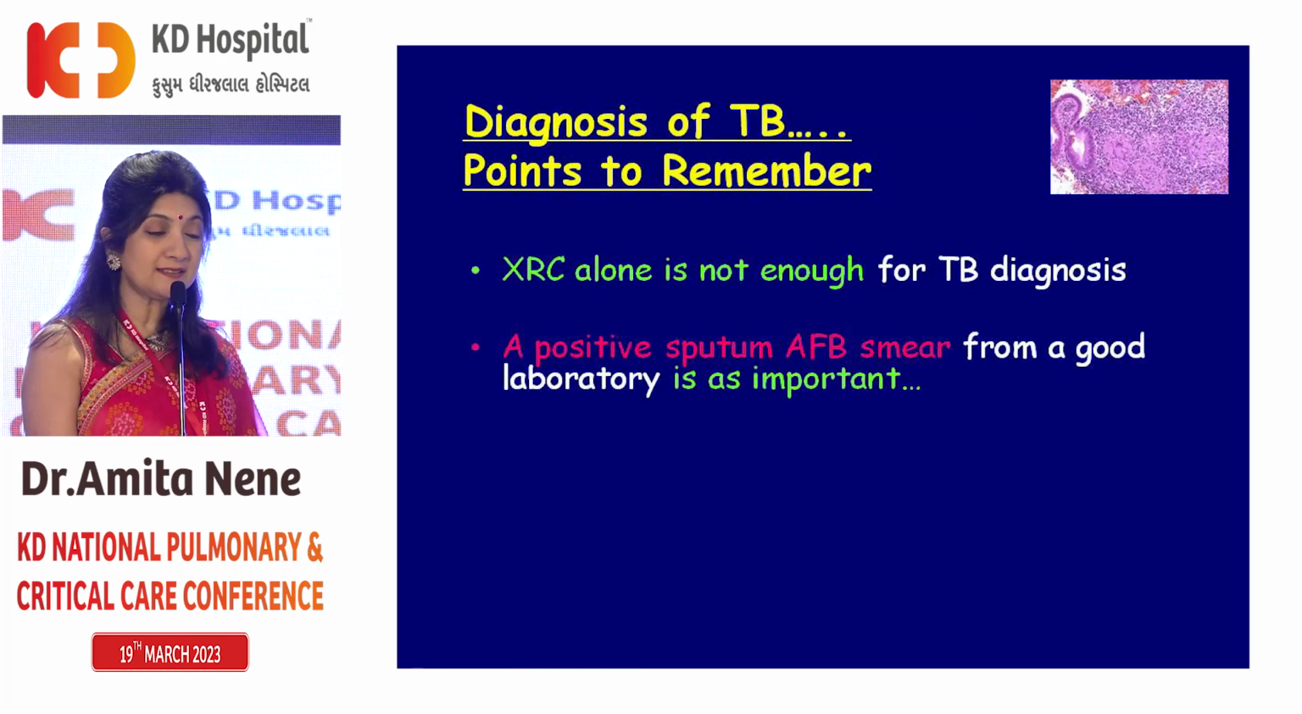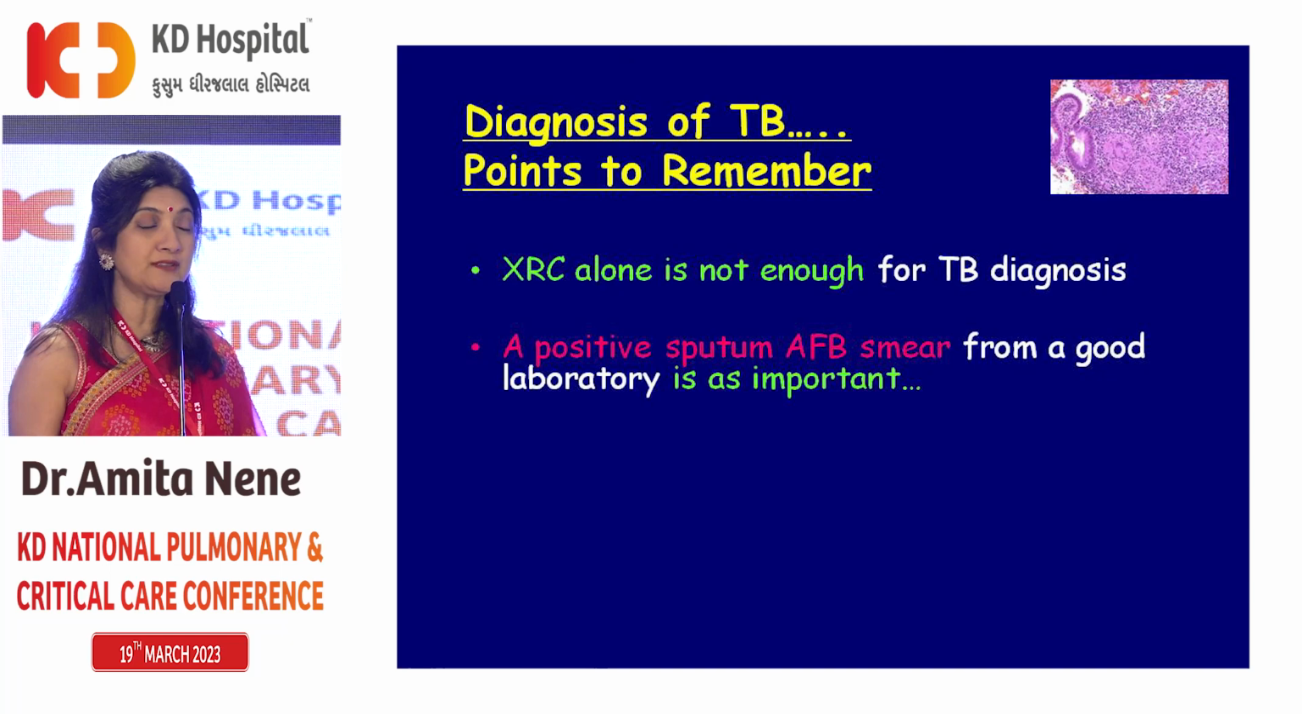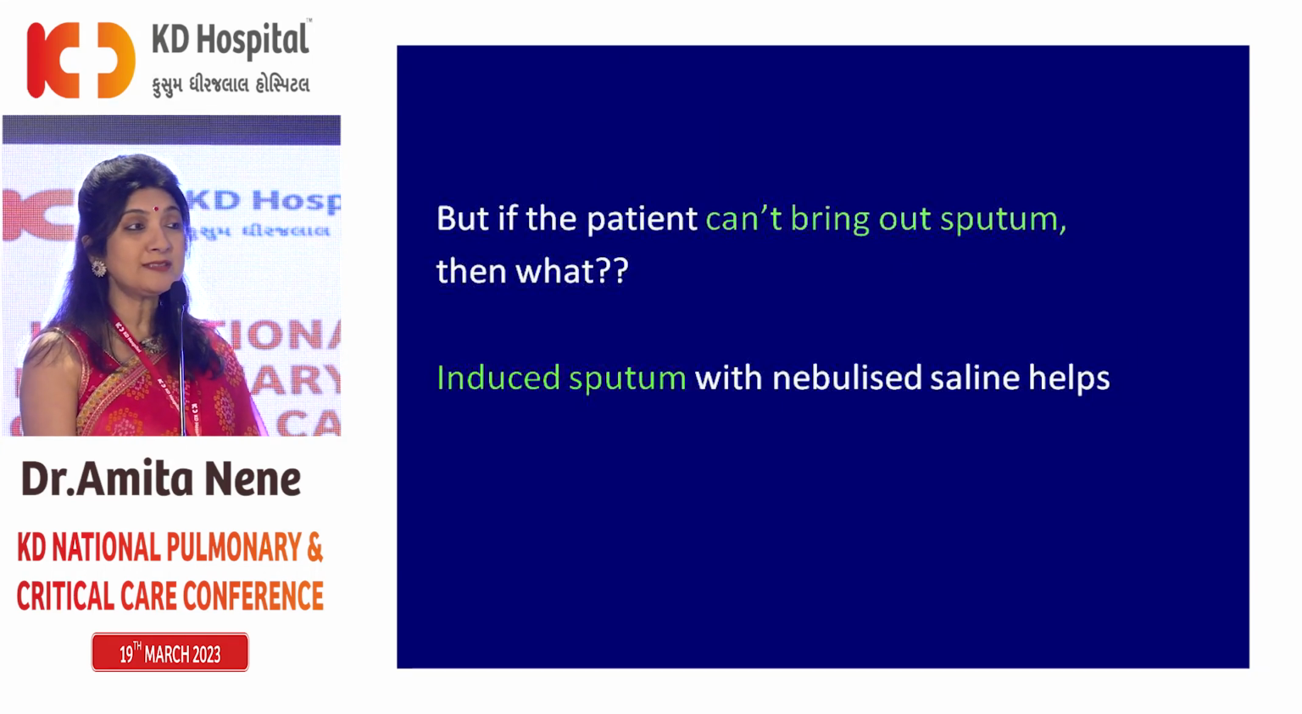So what I want to say is that chest X-ray is extremely important in diagnosis of TB, but so many X-rays could look exactly like TB and need not be TB, and therefore though X-ray is important, X-ray is not enough to diagnose TB, and a positive sputum AFB smear from a good laboratory is equally important. So the problem was that our patient was not bringing out sputum, and that is the reason he was put on empirical AKT.